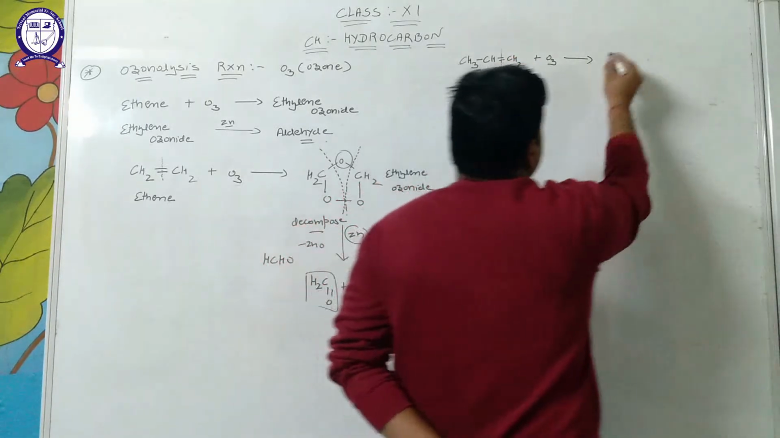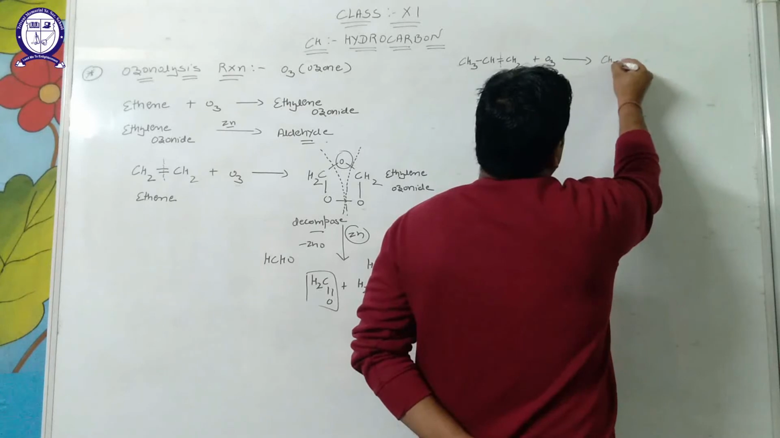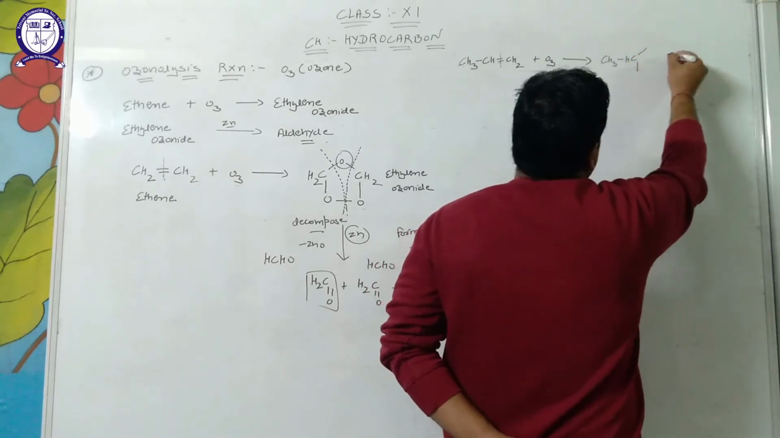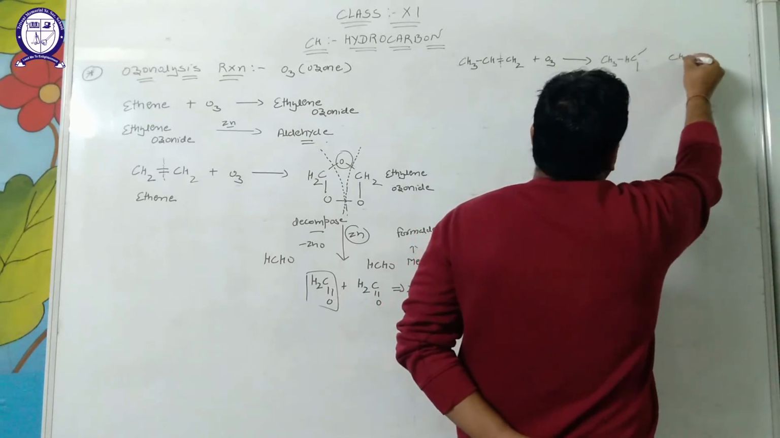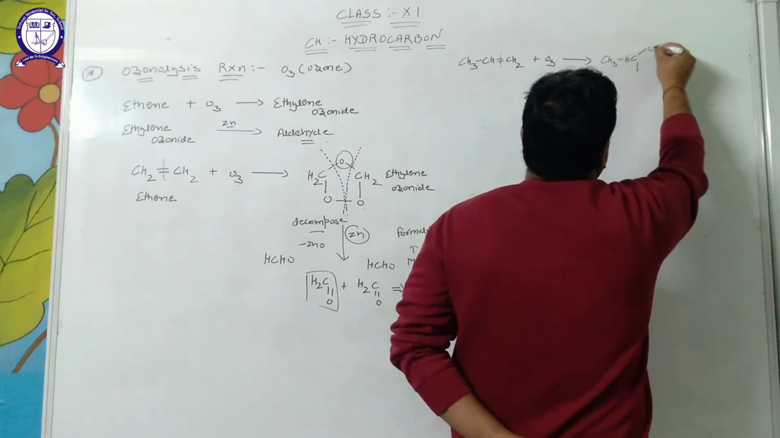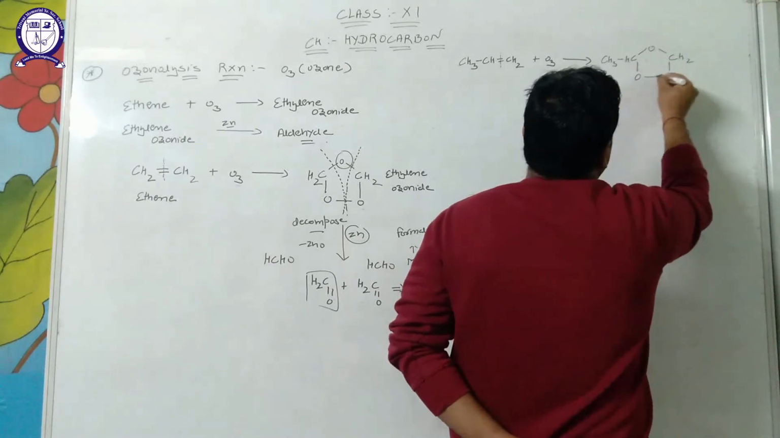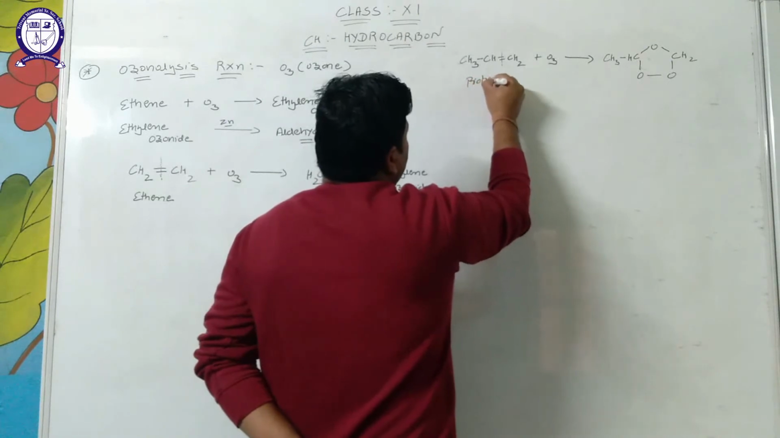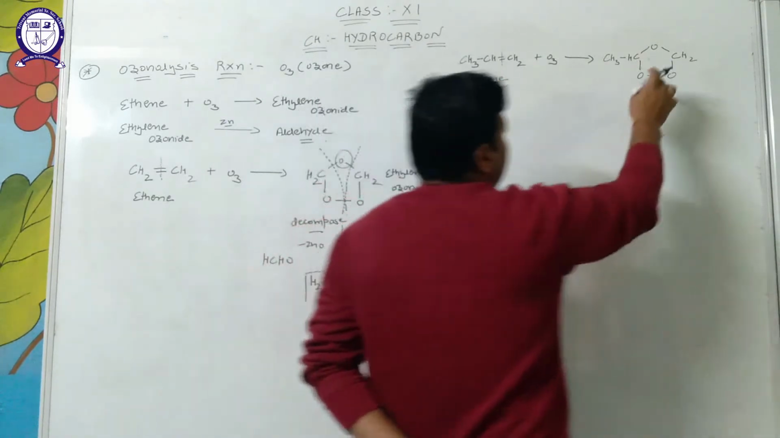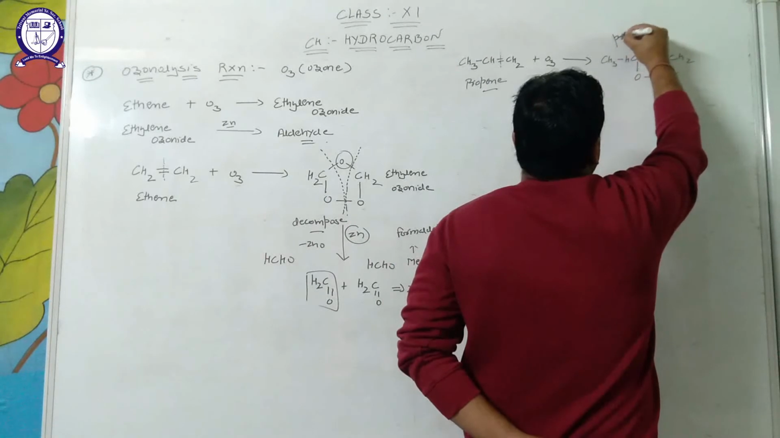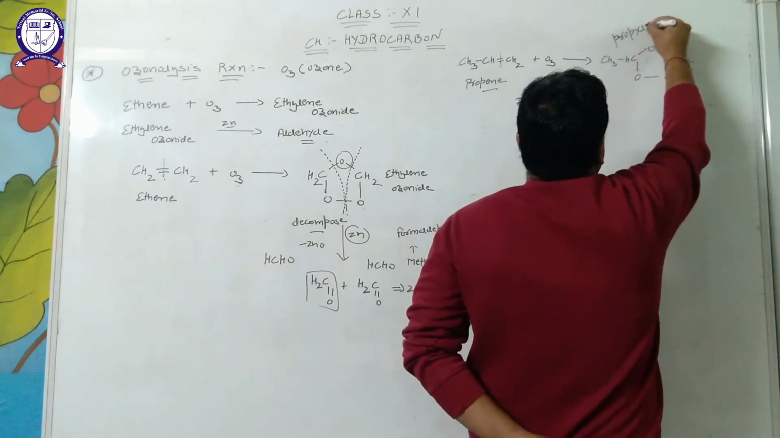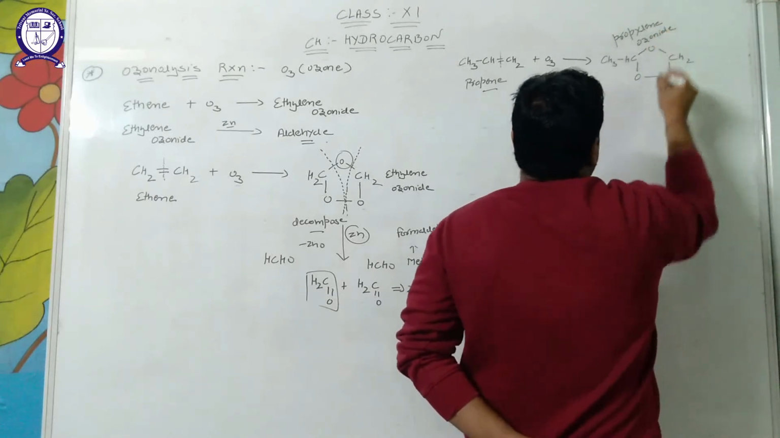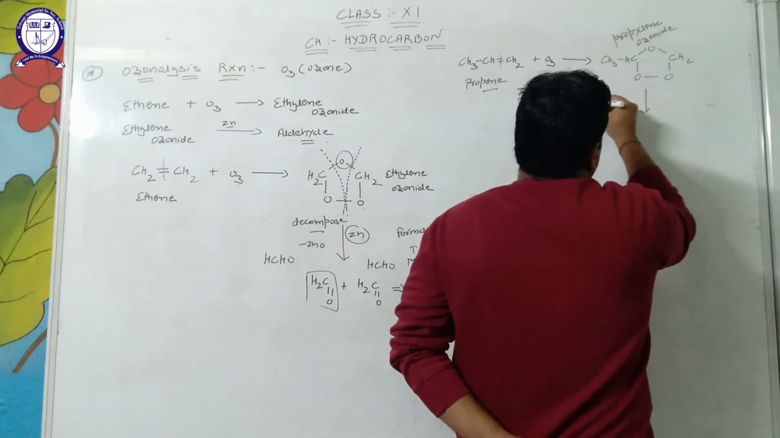Clean cleavage has taken place from here, beta. CH3, CH half, CH2 half, oxygen 1, 2, 3. Clear? This compound is known as propene, and this product is known as propylene ozonide.